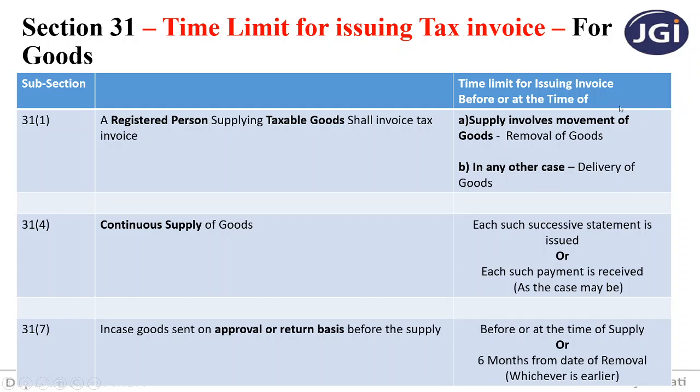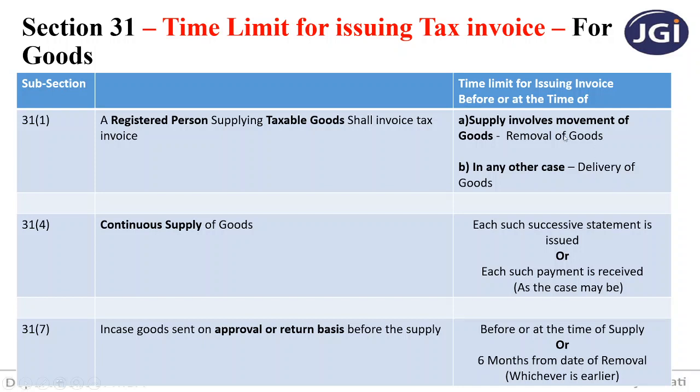Now let me give an example for this. Suppose, as in my previous example, I am a supplier who is supplying goods to ABC Limited, and I supplied it on 4th August 2020.